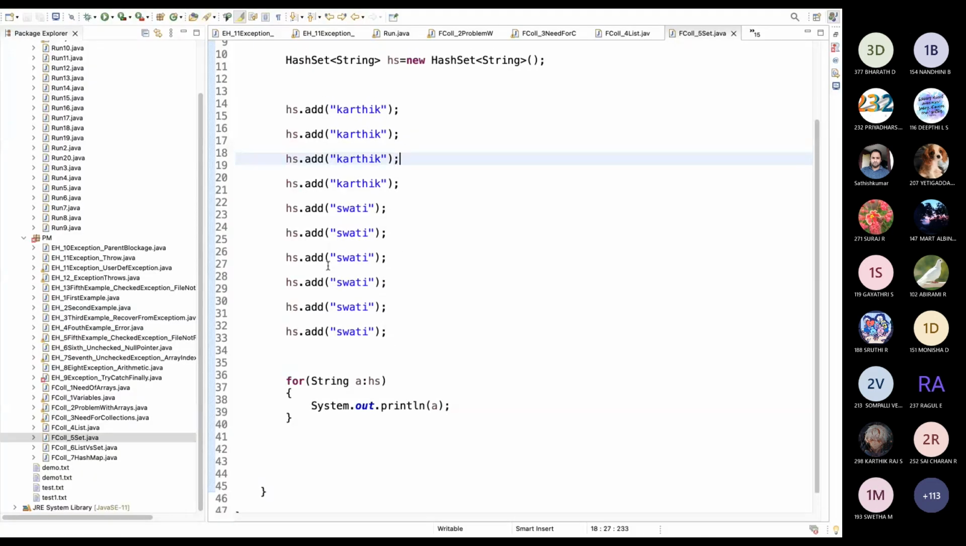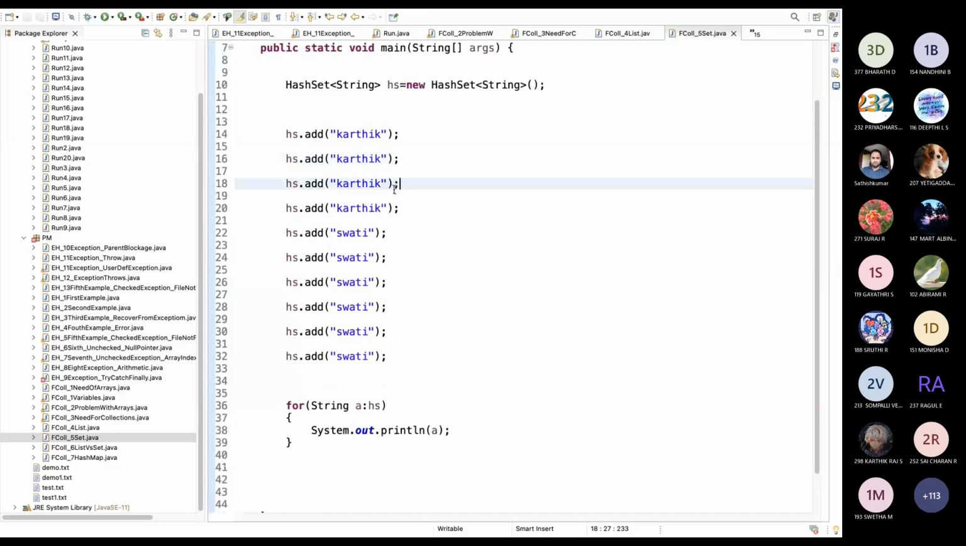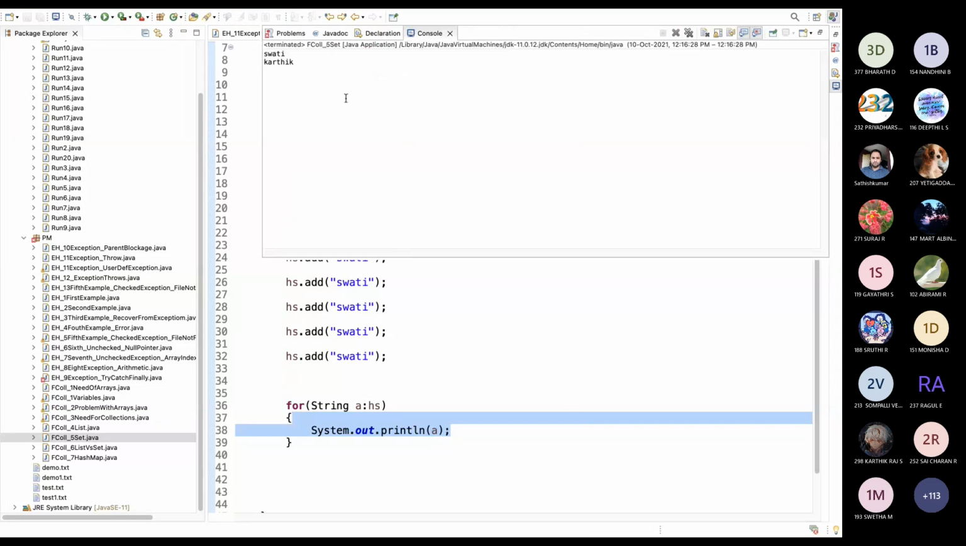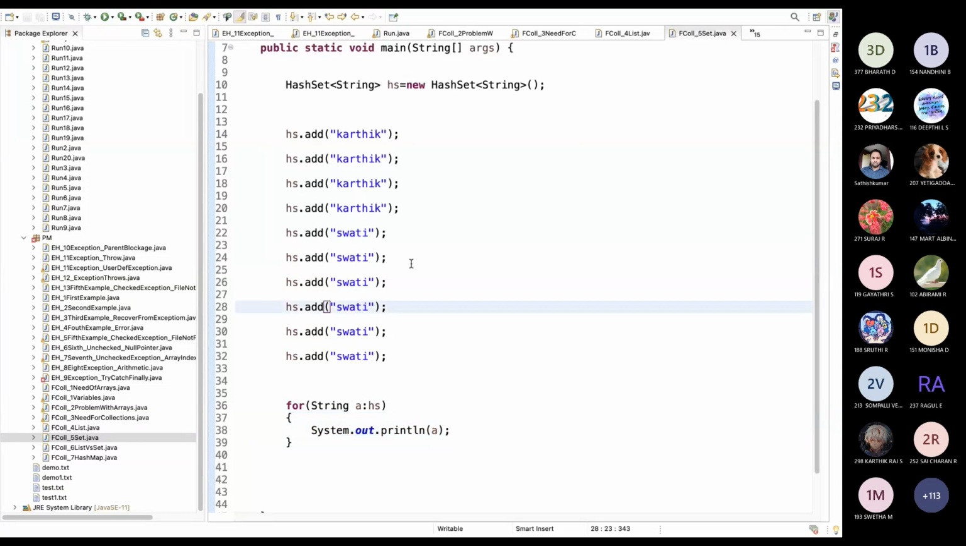Okay, see here, this is set. I'm adding multiple duplicate values. I will print, see I'm printing the hash set here. What we can see is, we can see only once Swati, only once Karthik. We don't see any other value, because even if we add duplicate values to set, it will not allow us to add.